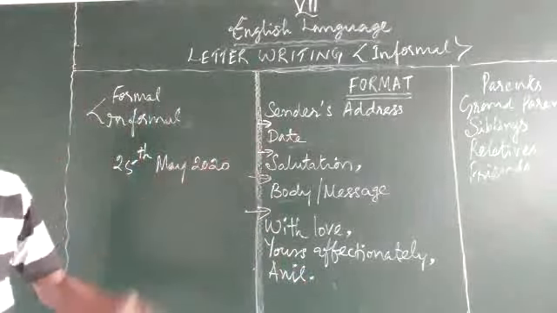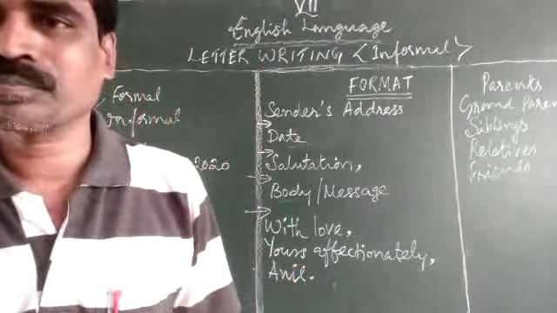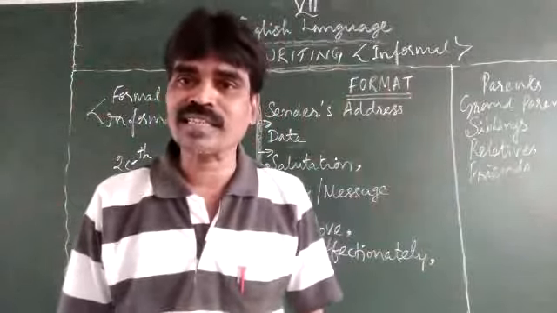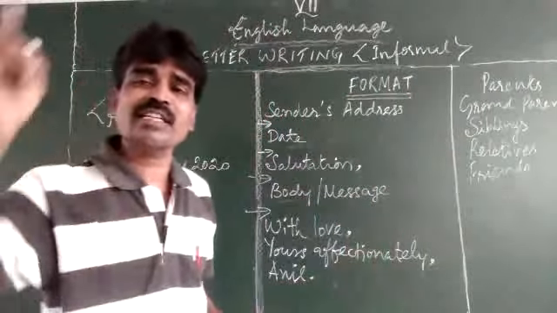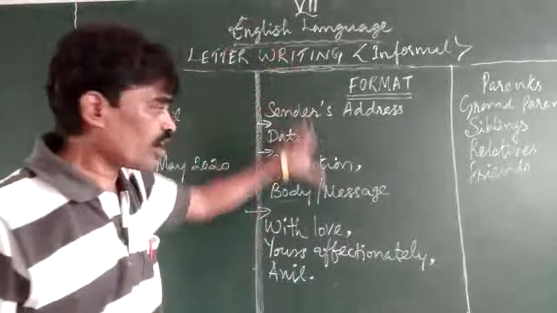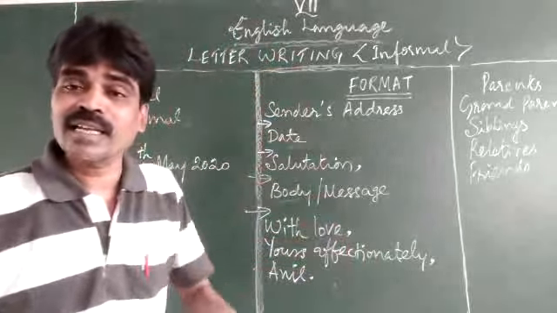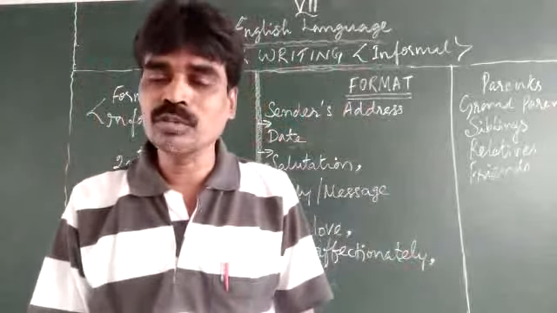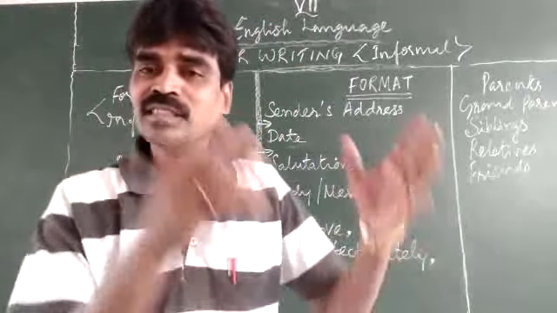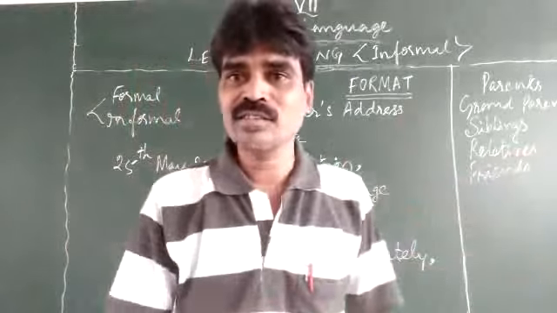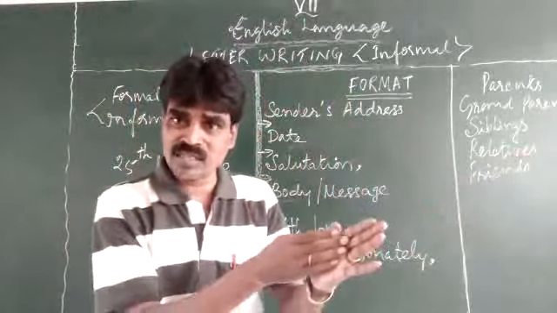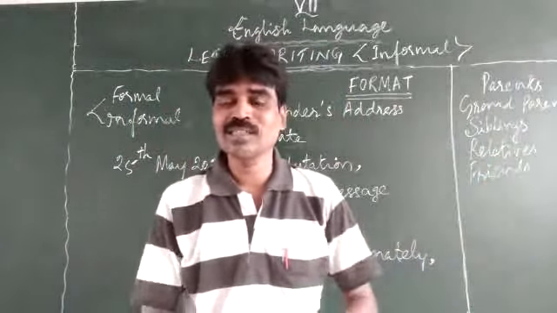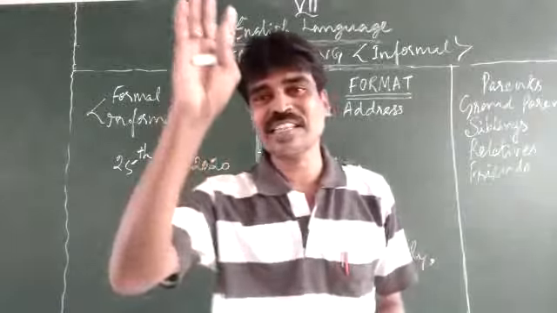So this is the format of the informal letter. I will be sending you the PDF along with the assignment. In your pair notebook, write about the format first. Then the letter that I am sending you in the PDF, copy that down too. Then write the assignment on different pages, so that you know what the format is, how I have given it to you and how you have written it. You can cross check. So this is about this session. Thank you. Have a nice day.